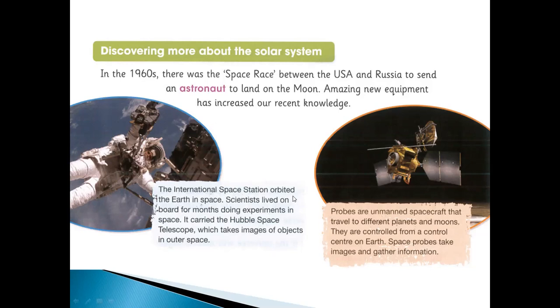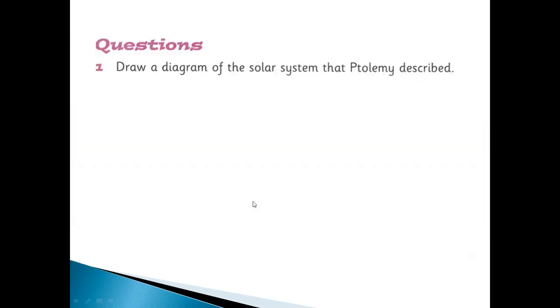The International Space Station orbits the Earth in space. Scientists live on board for months doing experiments in space. It carried the Hubble Space Telescope, which takes images of objects in outer space. Probes are unmanned spacecraft that travel to different planets and moons. They are controlled from a control center on Earth. Probes take images, gather information and send it to the Earth.